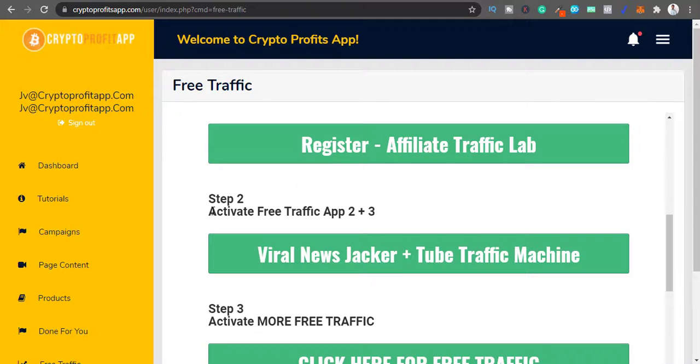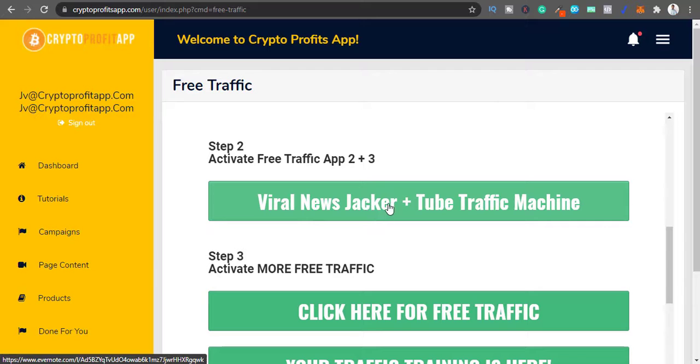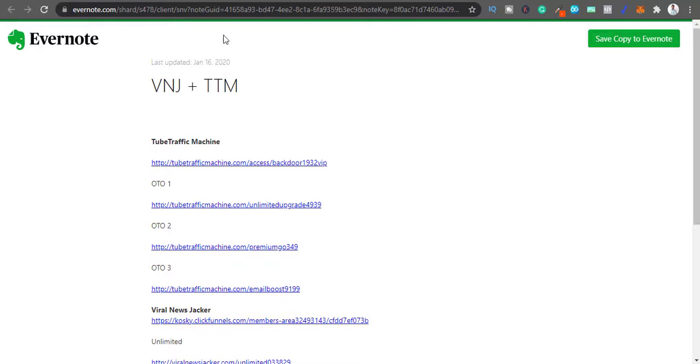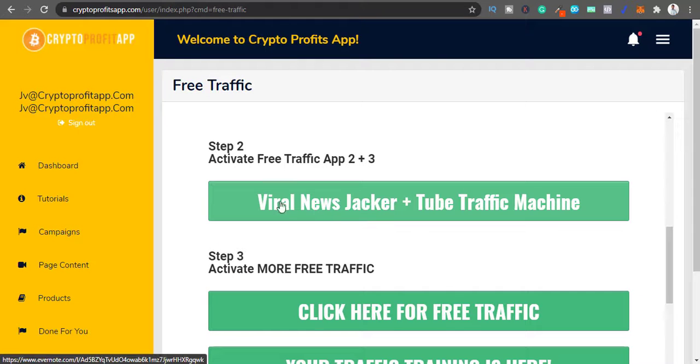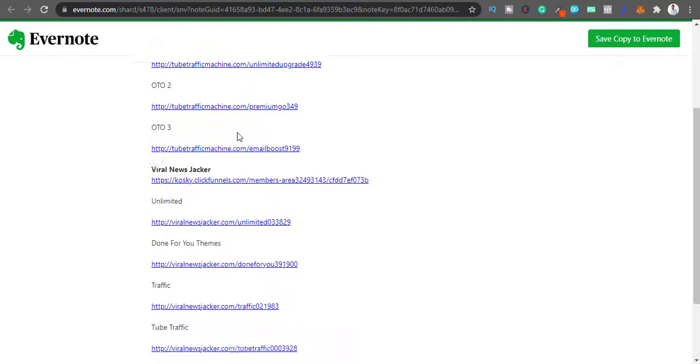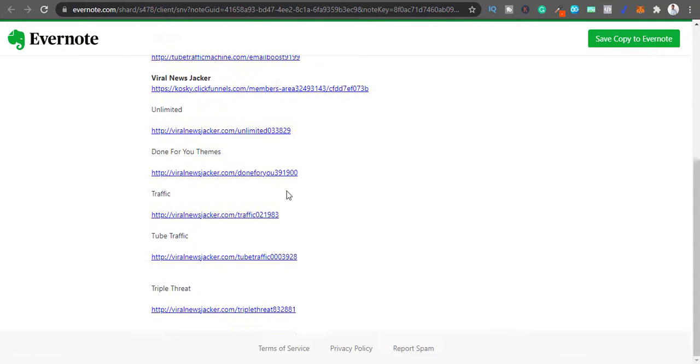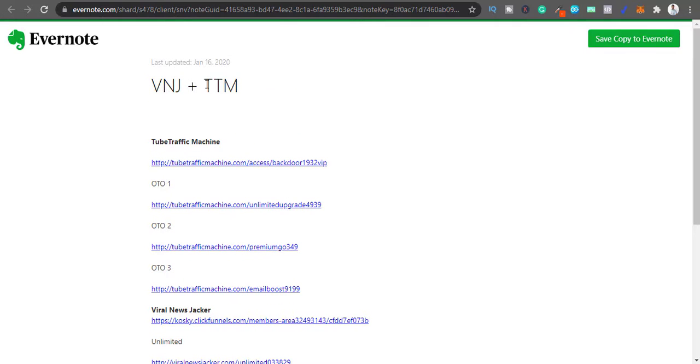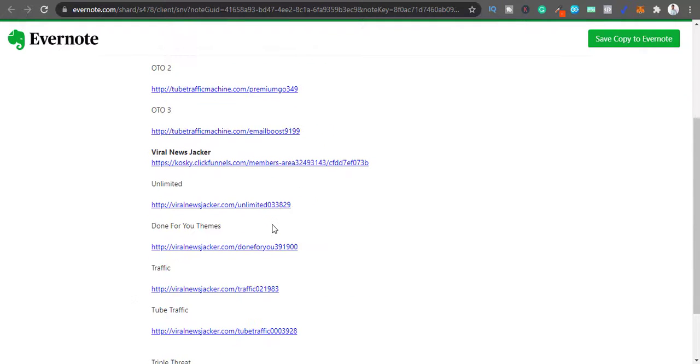Okay, step two, activate free traffic app 2 plus 3. I'm not sure what that is. Viral Newsjacker plus Tube Traffic Machine. Let me click that. And it takes you to VNJ plus TTM. That means Viral Newsjacker plus Tube Traffic Machine, right? And they give you this product for free. Like you learn, I guess, tube traffic, I mean YouTube, and Viral Newsjacker, his past product as well. So you need to sit and watch all these videos right here.